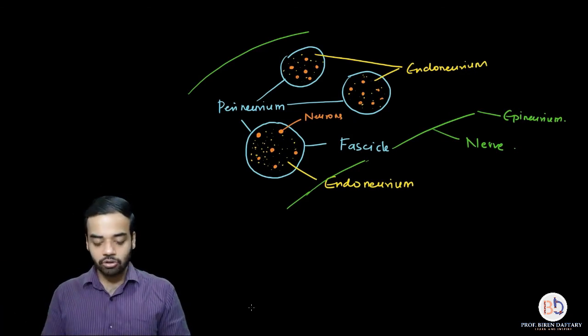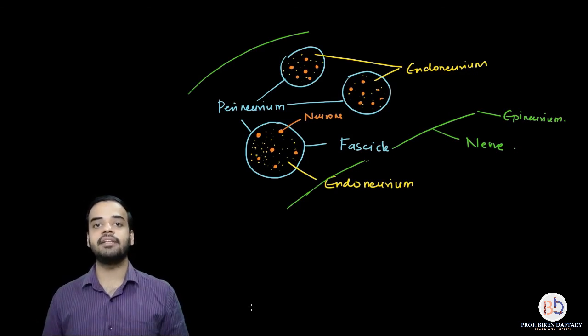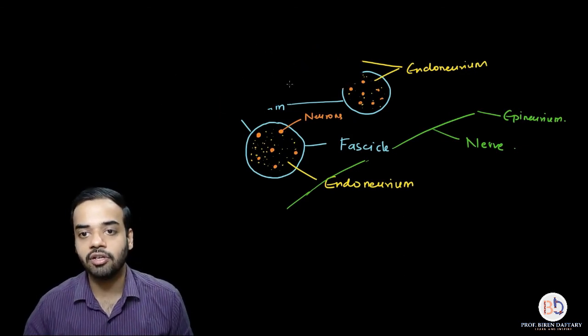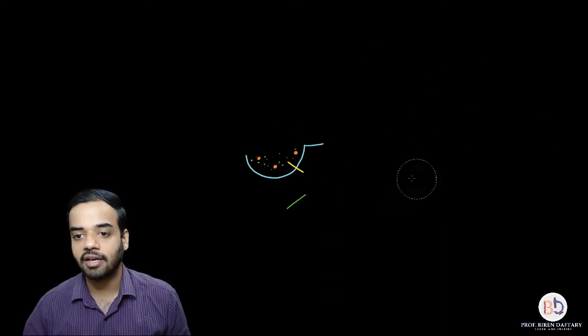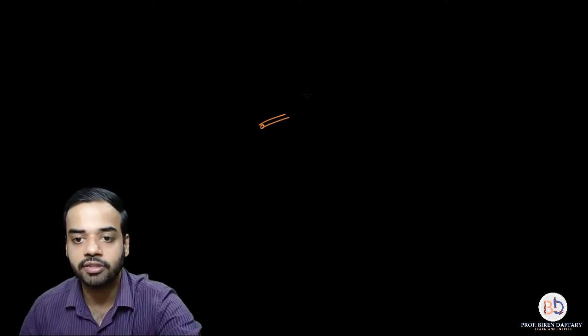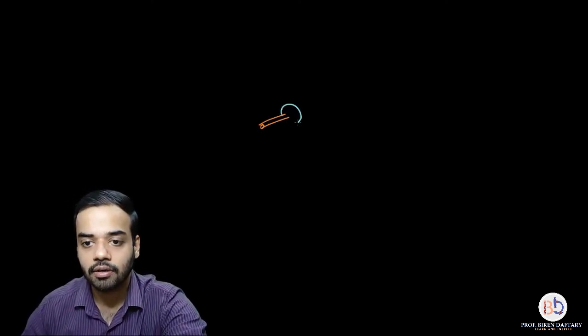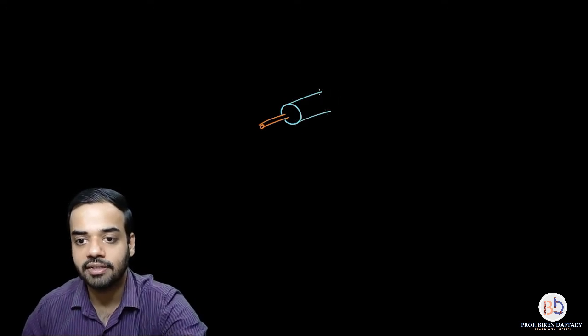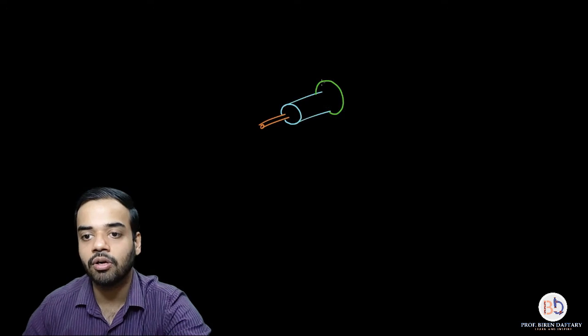So there is endoneurium, there is perineurium, there is epineurium. I hope this is clear. Okay, so that is it. If you want me to draw an even simpler diagram, I will try. First of all, I'm going to draw this. This is the neuron. Outside the neuron, I'm going to draw a fascicle, and outside the fascicle, I'm going to draw a nerve.